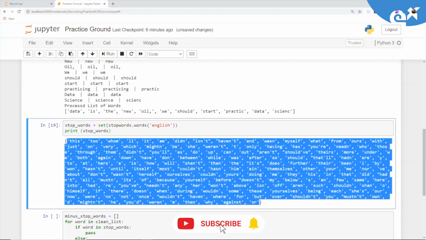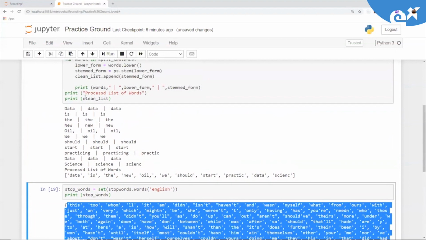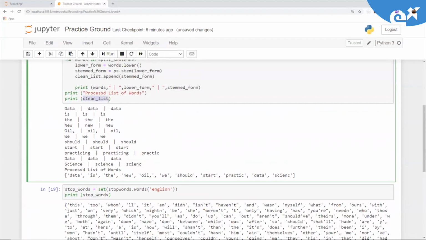So you can see words like this, to, whom, and all these things, is, the, not, and all the other words which are going to be part of your stop words. Okay. So now if you see in this clean list, we have all the words which are in lowercase and after applying stemming.